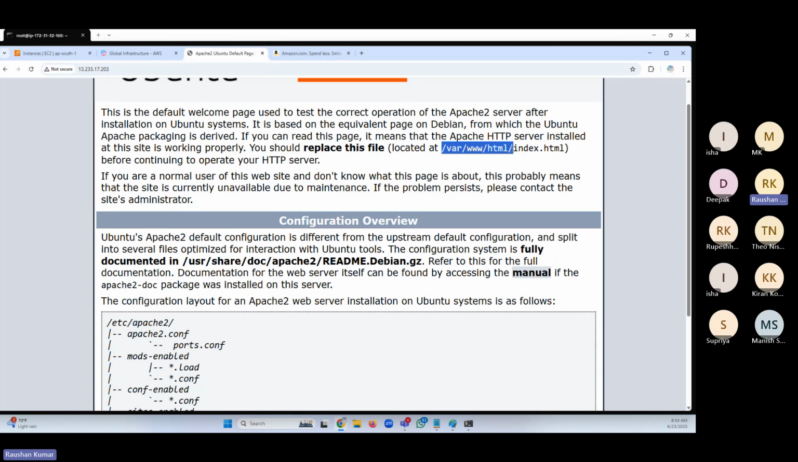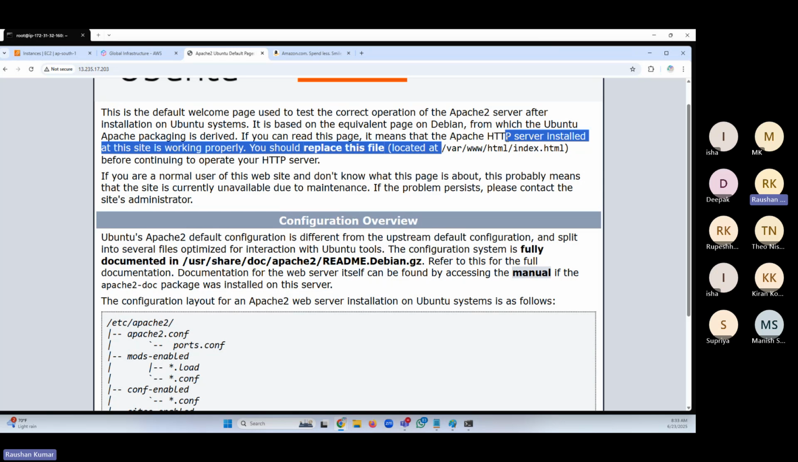When we installed Apache 2, it created this directory, /var/www/html, and this page is coming from this index.html. I can have another index page added.